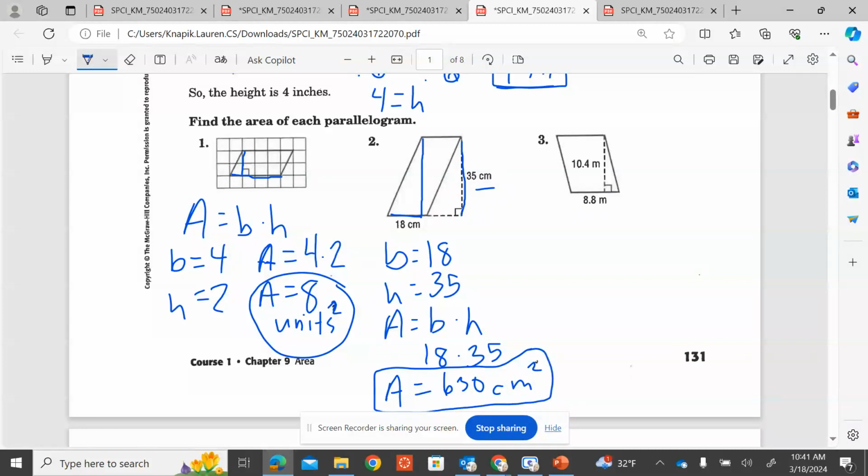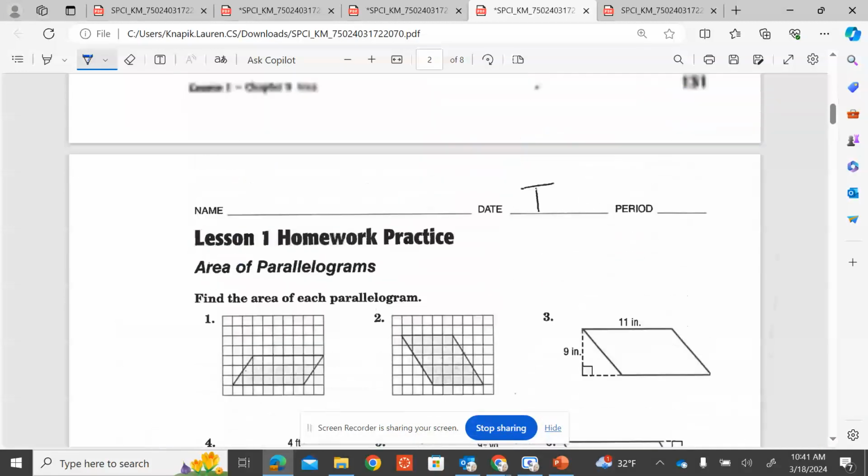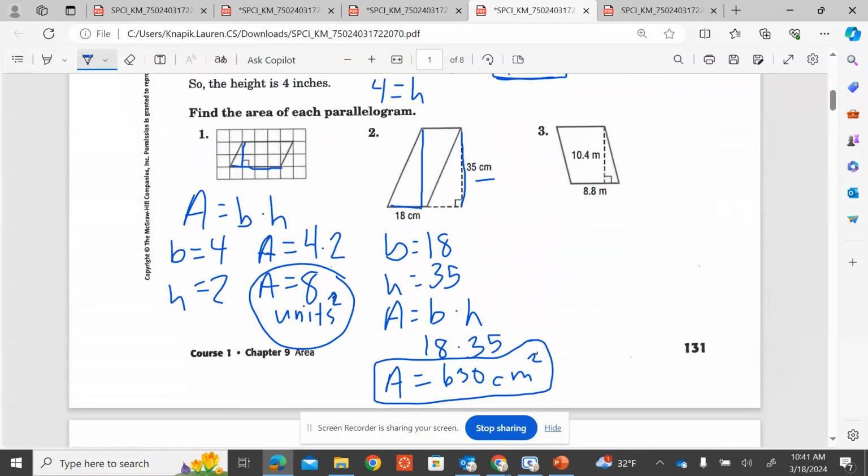All right, one more together, and then you have an entire page of practice that I want you to work on today. Our last parallelogram is one that has decimals. Decimals and fractions do not change the process. We know how to use decimals. We know how to multiply with fractions. So we know our formula is area equals base times height. We know our base is 8.8 down here.